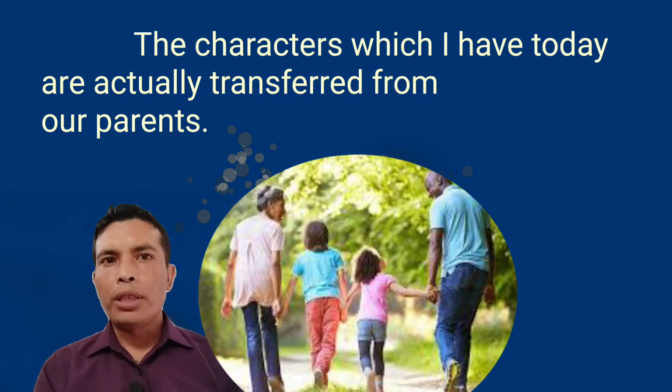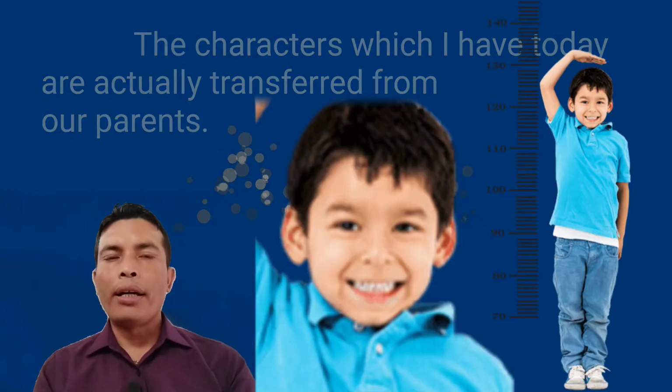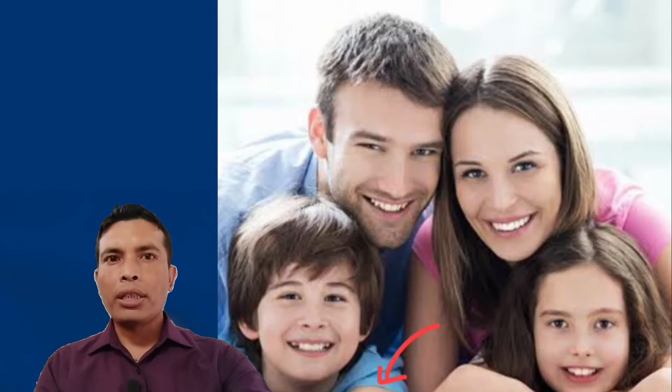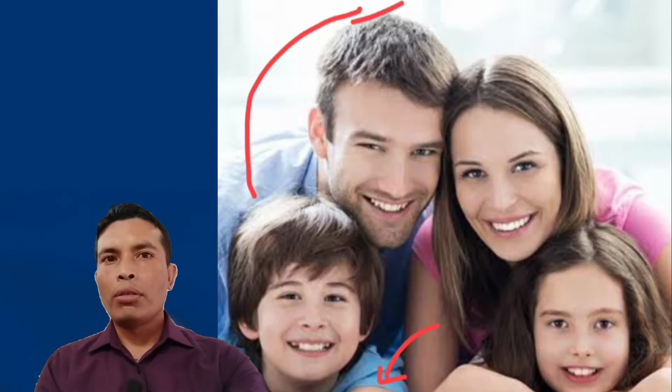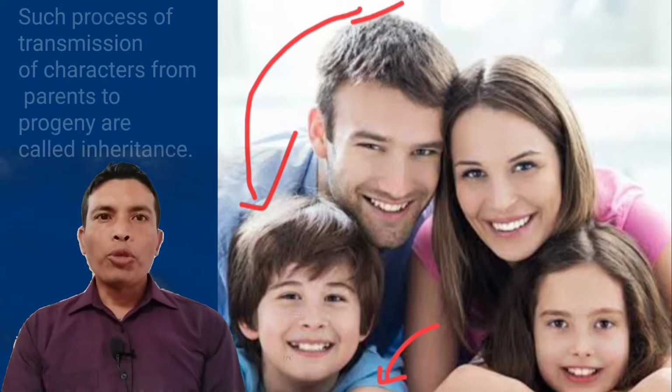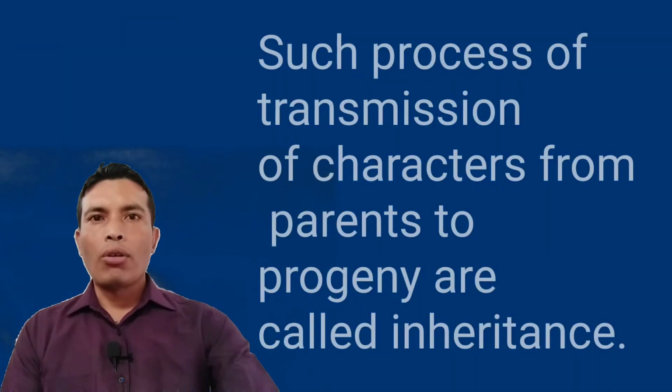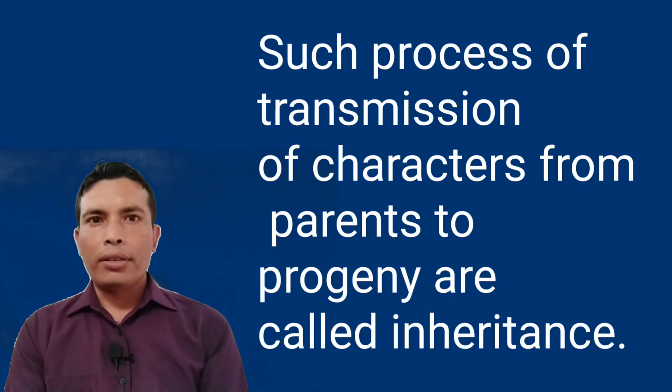Whatever character I have, it may be my skin color or my height, is transmitted or passed on to me from my parents. My skin color may be transmitted from my mother and my height may be got from my father. Such a process of transmission of characters from my parents to me is called inheritance.